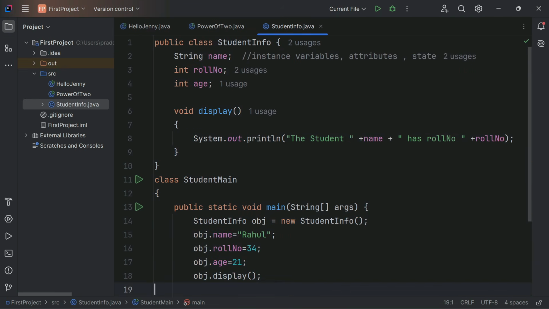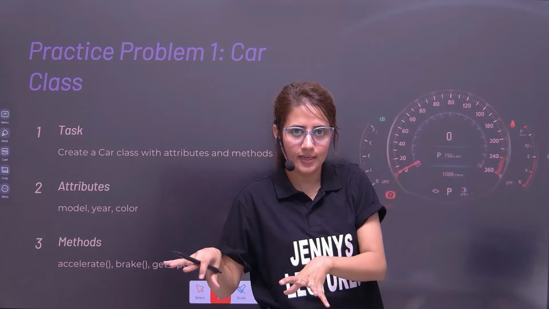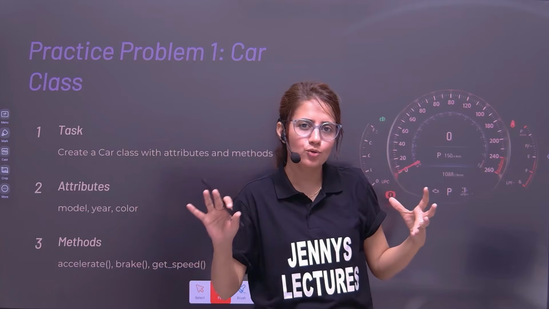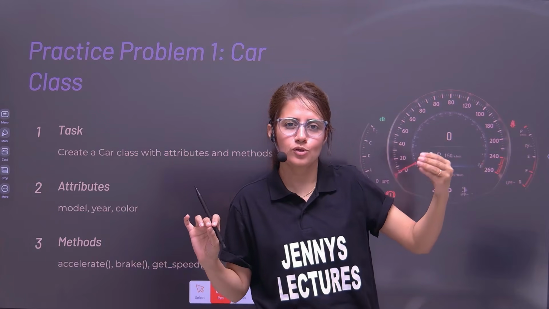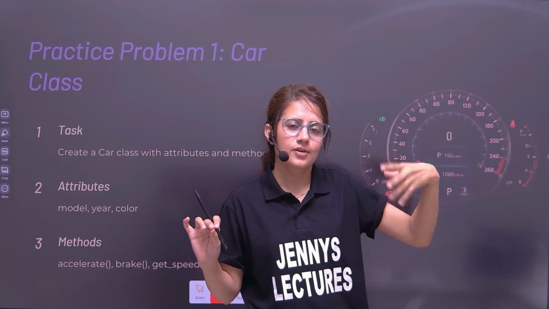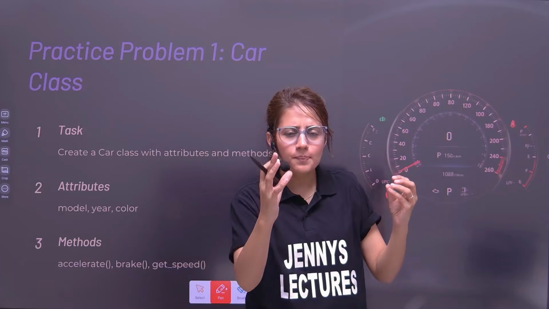I hope you got these things at a very high level, not in detail and at a deep level. We'll see these things in later videos, but the basic idea you have now. What is OOP? How is OOP different from POP? What is a class? What is an object? Why do we create a class? What are the main features and advantages of OOP? What are the main pillars of OOP? That's it. One simple example for you.